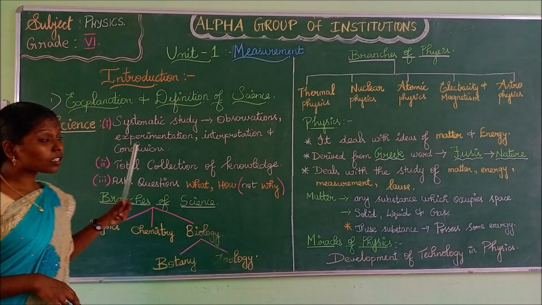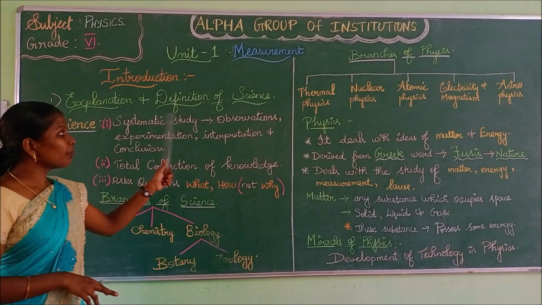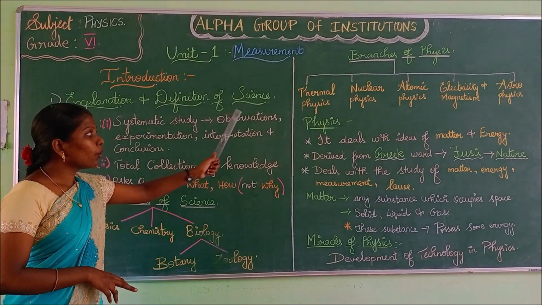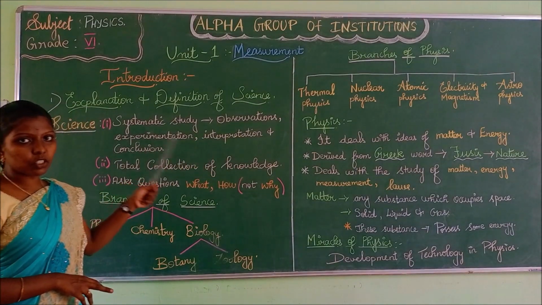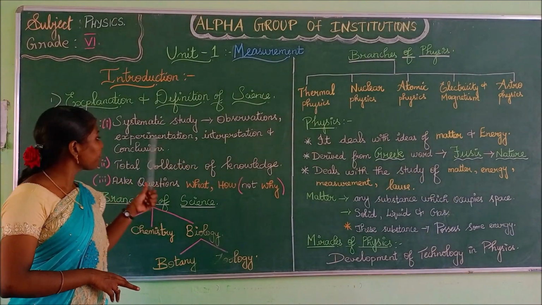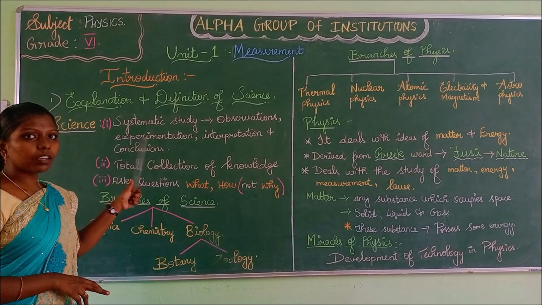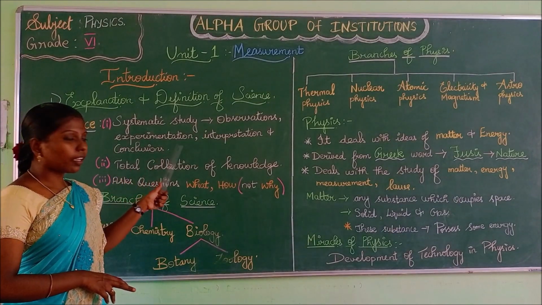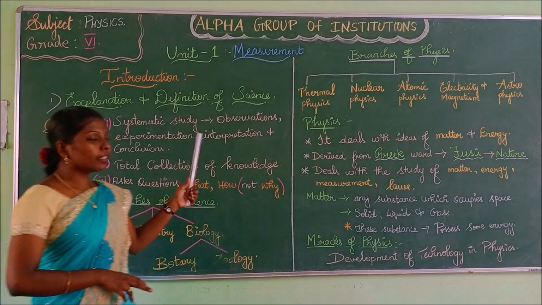What is science? Science is the systematic study through various observations, experimentations. Spell the word experimentation. E-X-P-E-R-I-M-E-N-T-A-T-I-O-N. Experimentation. Then interpretation.